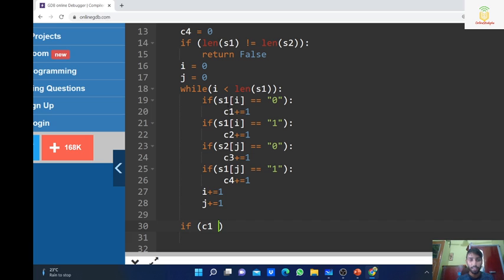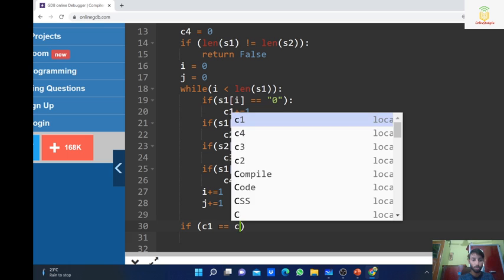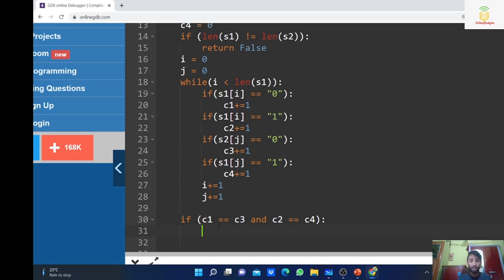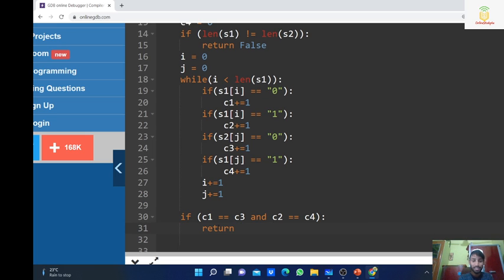C1 will contain the zeros and C3 will contain the zeros. So we have to check if C1 equals C3 and C2 equals C4. We check that the number of zeros in the first string is equal to the number of zeros in the second string, and if both are equal, then we return true. The same condition for ones: we check the number of ones in the first string is equal to the second string, and if both are equal, we simply return true, else return false.